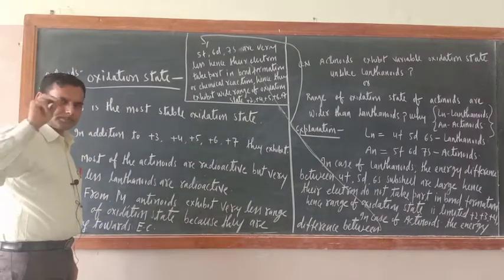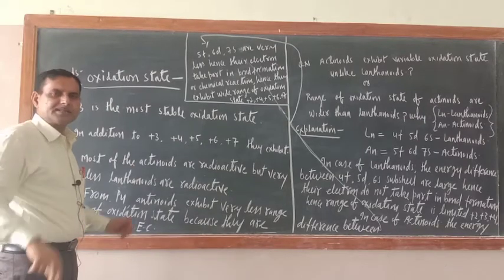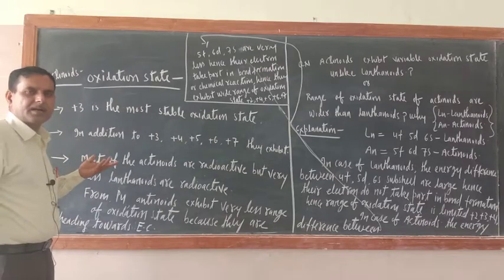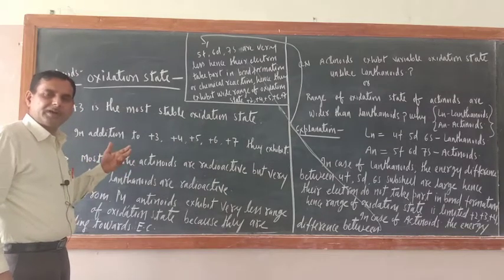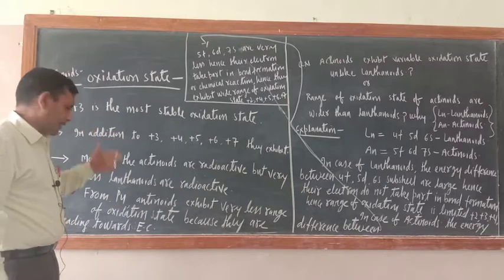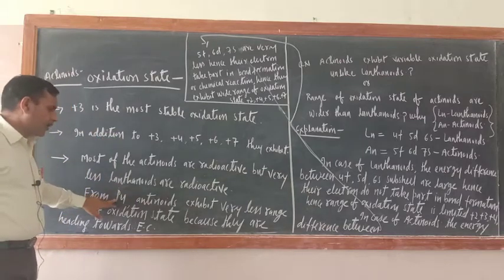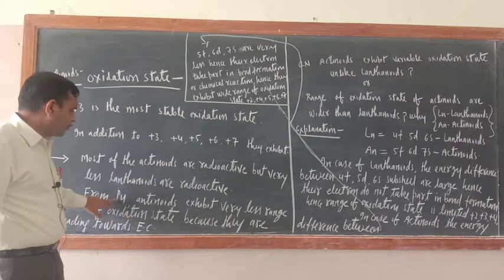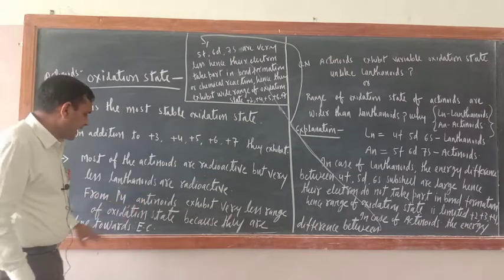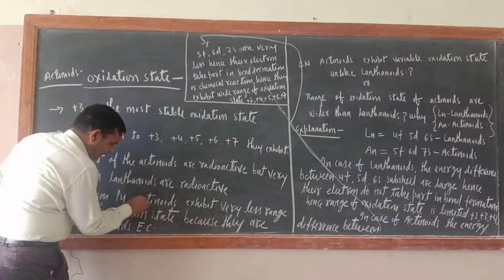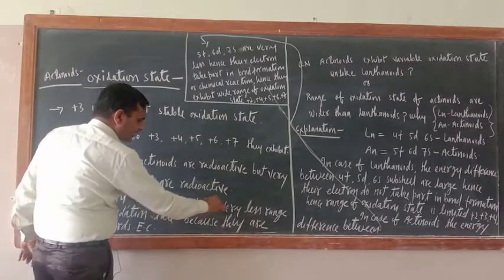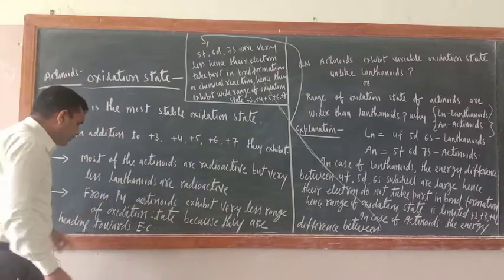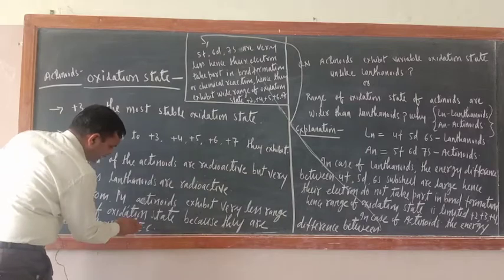Many elements of the actinides are radioactive, but in case of lanthanides, a very small number belong to the radioactive elements. From plutonium, which is one of the members of actinides, actinoids exhibit a very small range of oxidation states, because they are heading towards a stable electronic configuration.